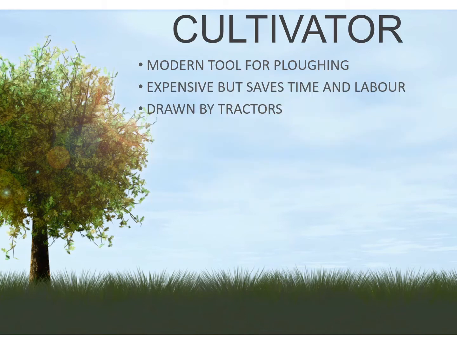Cultivator. This is the modern mechanism we use currently to plough our fields. It involves the use of a tractor to drive the cultivator. Cultivator may be more expensive than the traditional methods, but it saves a lot of time and labor.